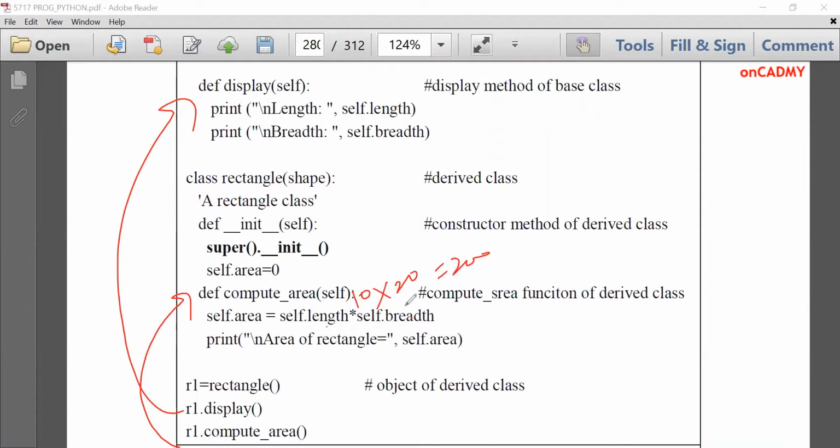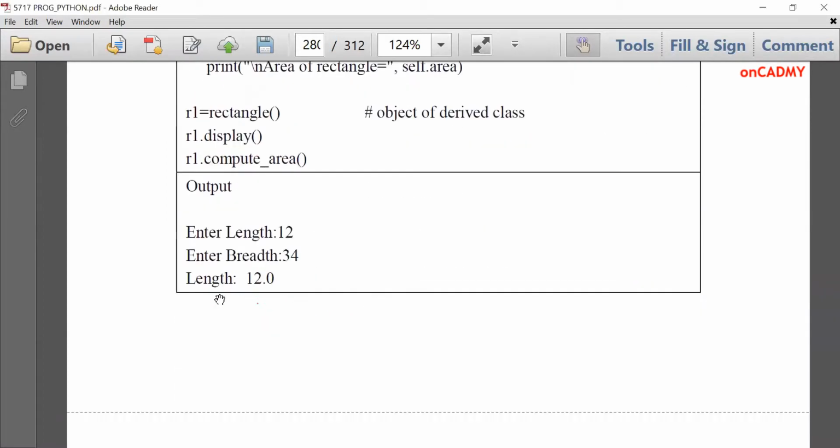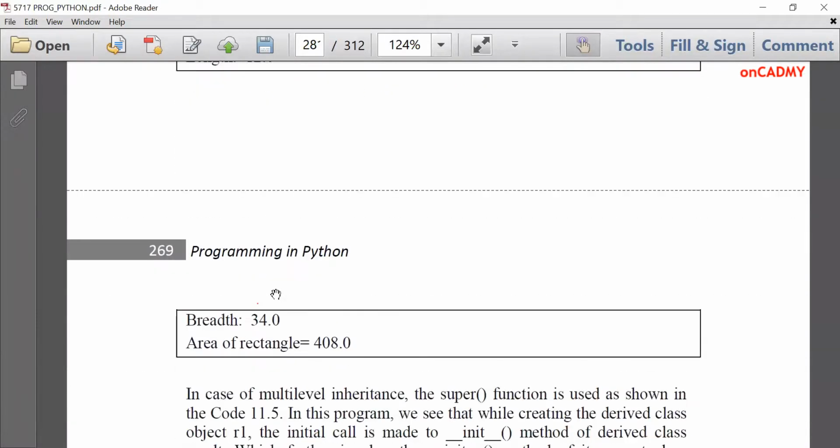So self.area will be displayed as area of rectangle 200. So this is how overriding will be performed and how we can use it in single inheritance. In this output, length is given as 12 and breadth as 34. Initially, length and breadth are displayed and the result is displayed as area of rectangle 408.